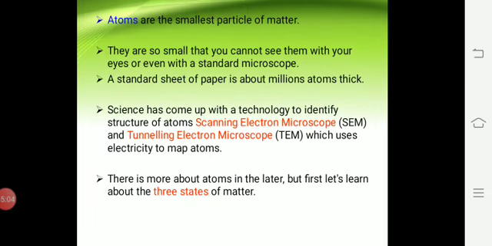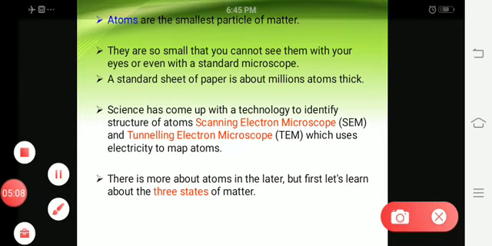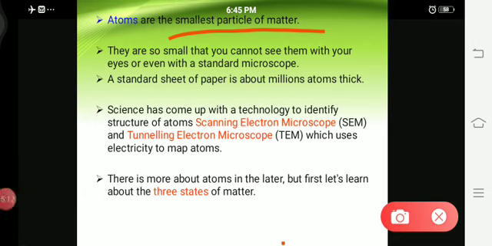What is meant by atoms? Atoms are the smallest particles of matter. In the next page there is a diagram that explains atoms clearly. So atoms are the smallest particles of matter.